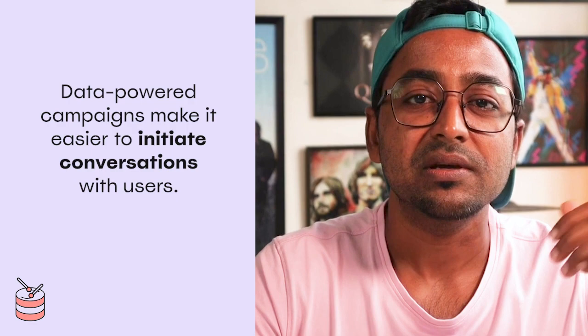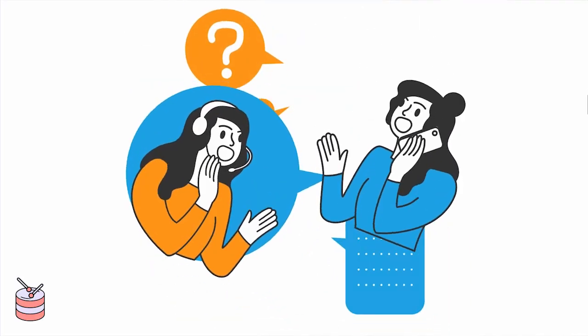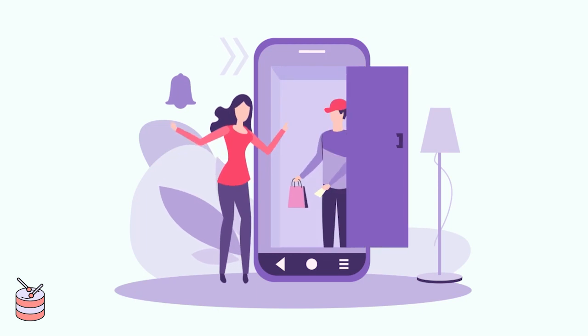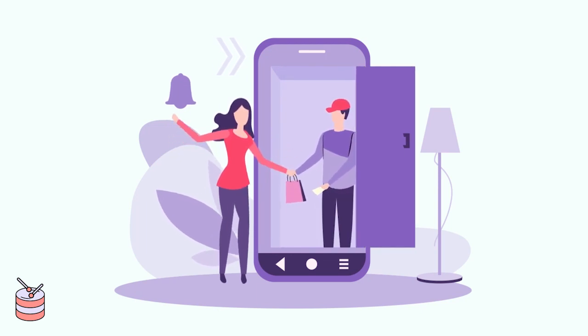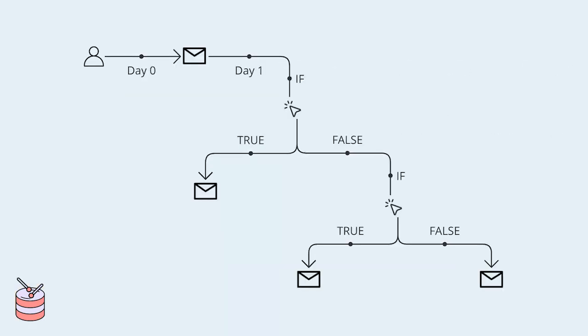Next, data-powered campaigns make it easier to initiate conversations. So as someone who has designed many messaging campaigns, I can tell you how gratifying it is to receive a response from a user. It really is. However, you rarely find yourself wanting to reply to an email that is evidently a broadcast. On the other hand, how likely are you to reply to an email that is evidently triggered based on an action you have performed in the app, where the email is seeking a response to a relevant question? I read and respond to a lot of automated emails, and the likelihood of me responding is much, much higher when I can tell that the message was triggered based on something I did, which means that someone on the other side is likely to receive my response and maybe even act on it to elevate my experience.